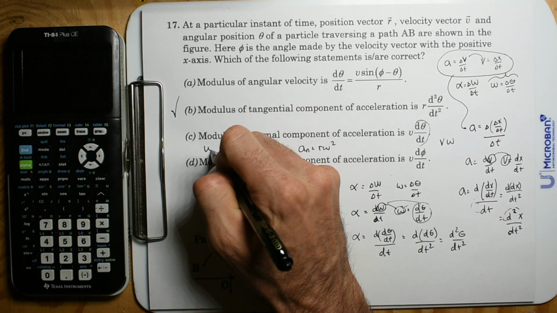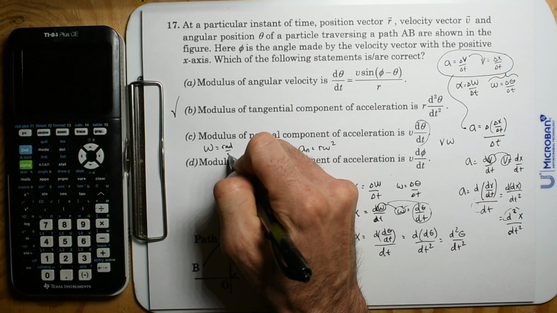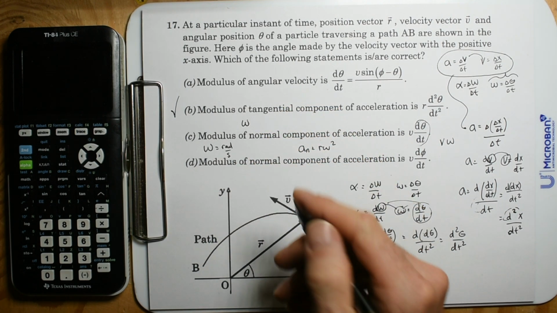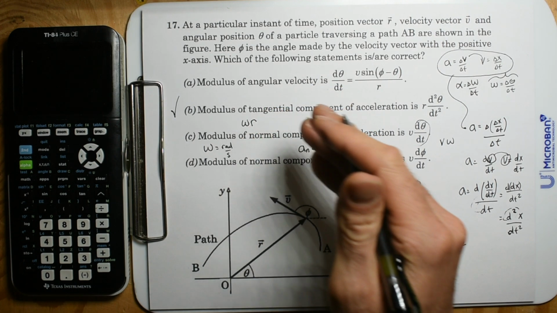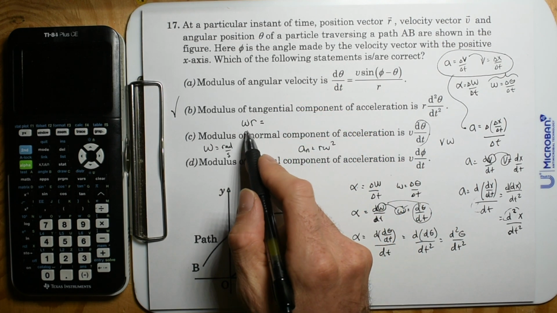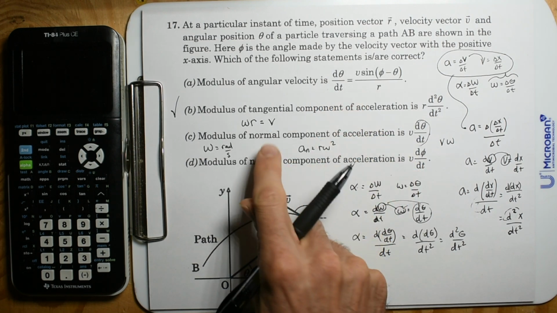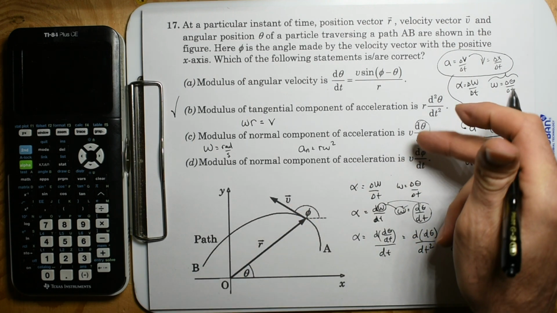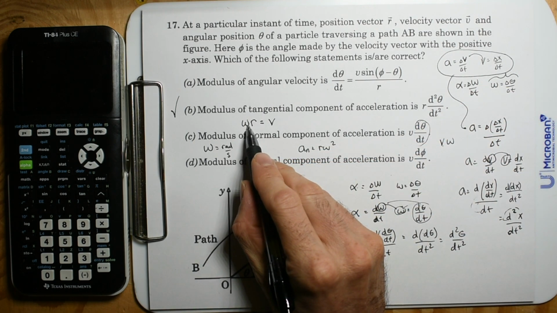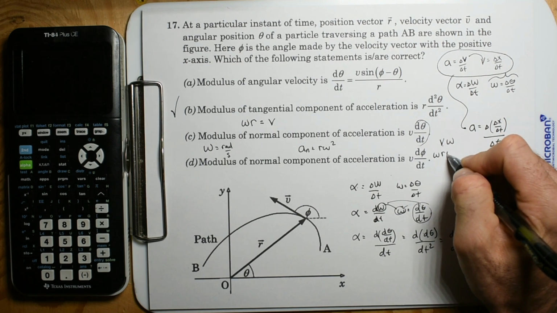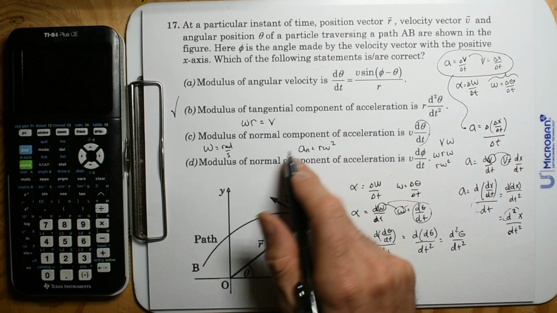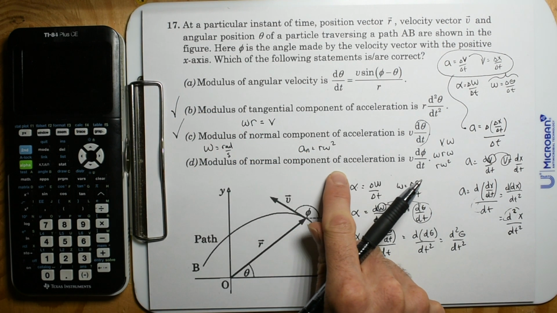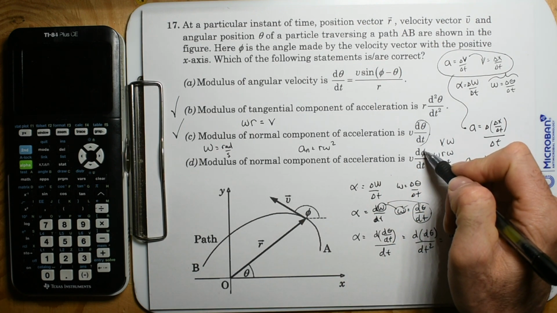Omega, I always say this, omega is in radians per second, and no one knows what a radian is. So I say, if you take radians times radius, that's always something normal. So radians per second times the radius gives you something normal, and that's going to be tangential velocity. Sweet. And if this is the tangential velocity, well, that's going to be omega r. So it's going to be omega r times omega. Well, guess what? That's omega squared r, and that is the normal component of acceleration. Booyah.